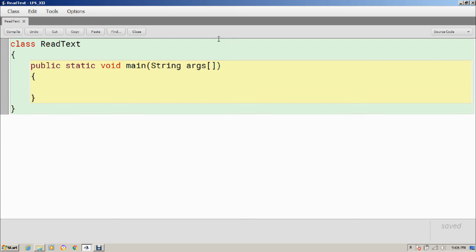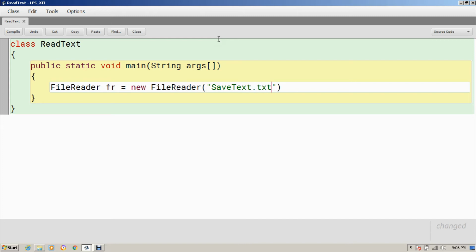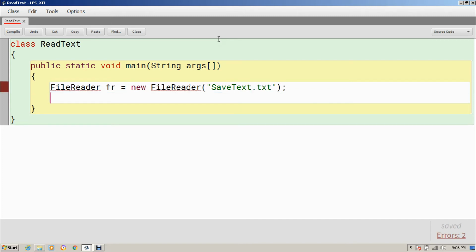So FileReader fr is equal to new FileReader, and of course here I have to mention the name of the file, so that is save text.txt. I have to import this file reader, I will import that.